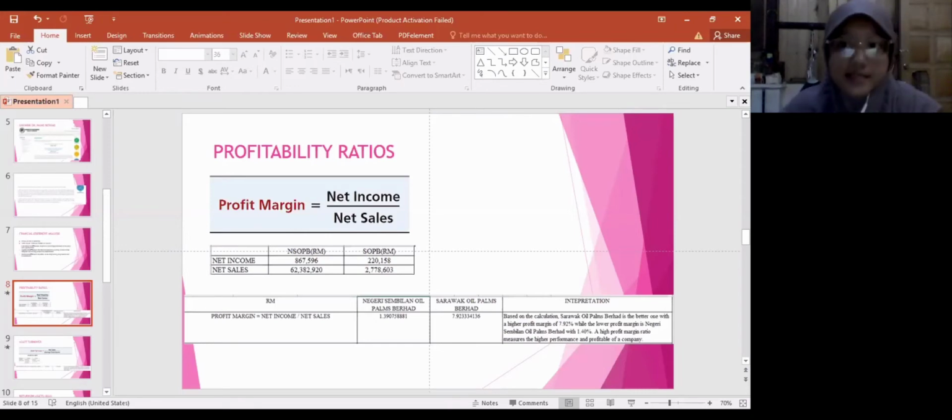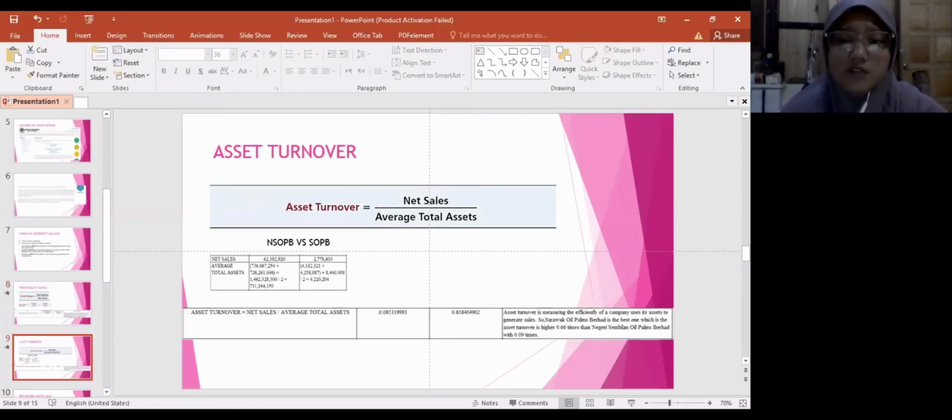Second is asset turnover. Asset turnover is net sale divided by average total asset. So, to get average total asset, we look at the financial position and we added the amount of 2019 and 2020 and divide by 2.